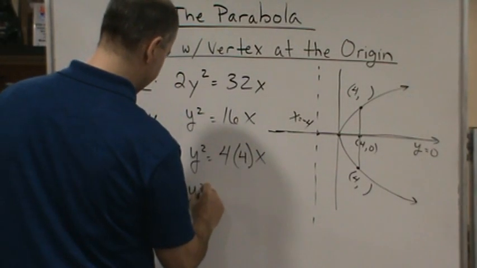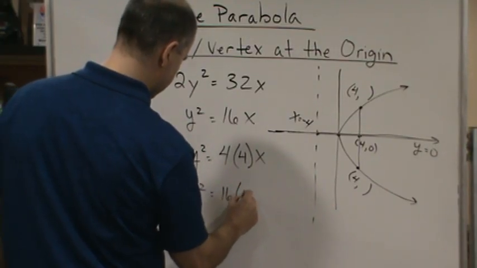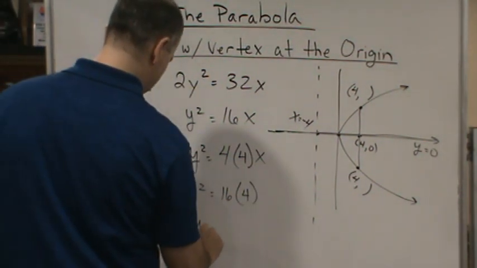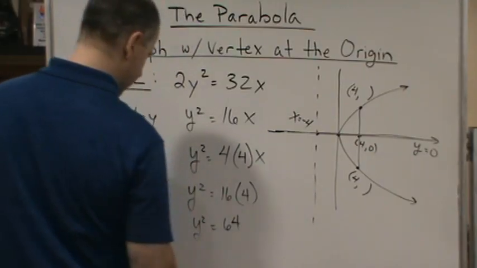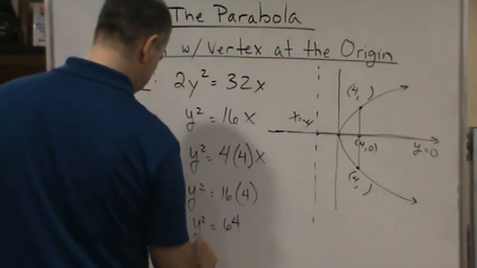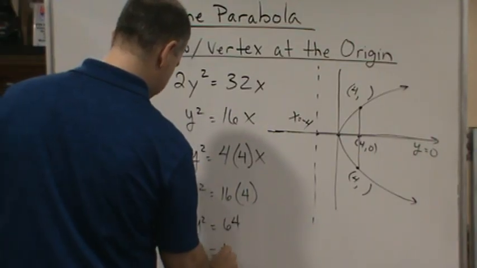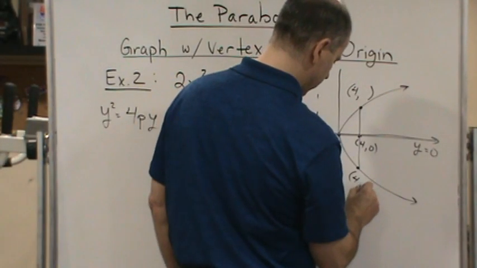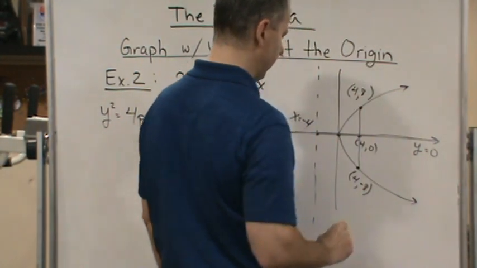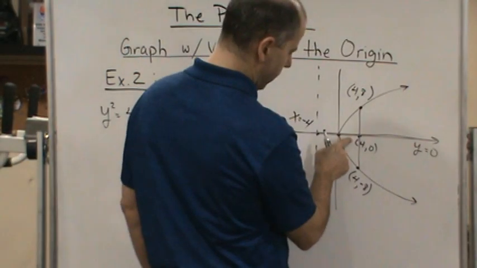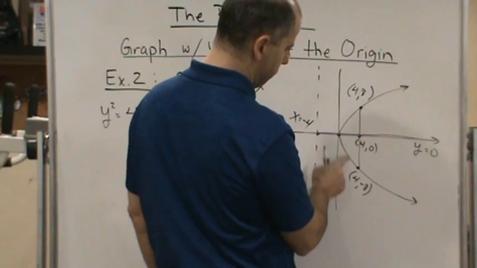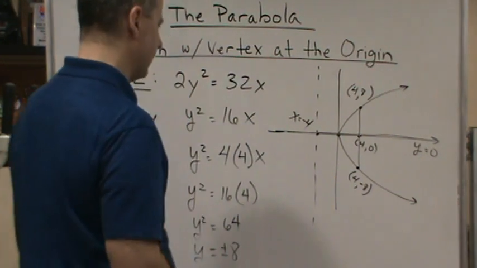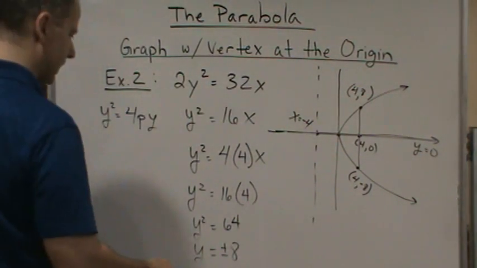So y squared equals 16 times 4, which is 64. If I take the square root, I get y equals plus or minus 8. So this is going to be negative 8, and this is going to be positive 8. Now I know the distance from the x-axis to each endpoint is 8 units, so the focal diameter is 16.